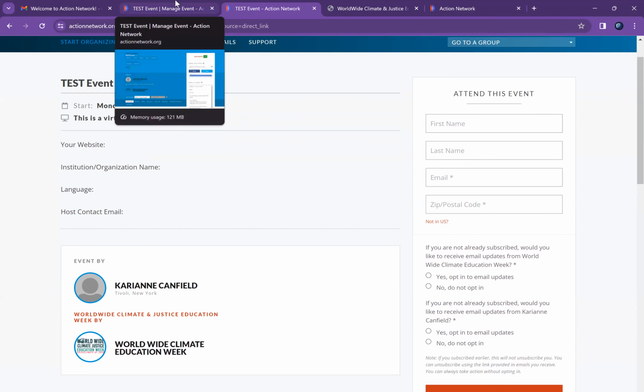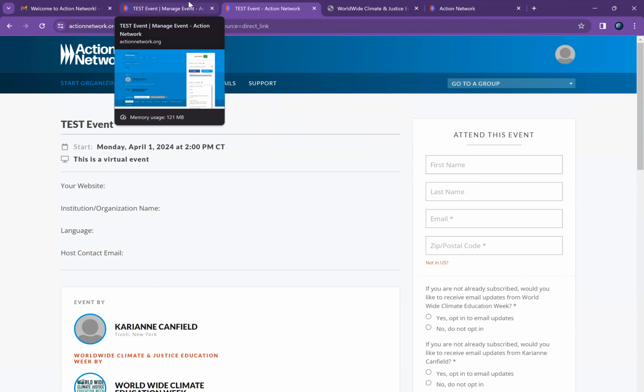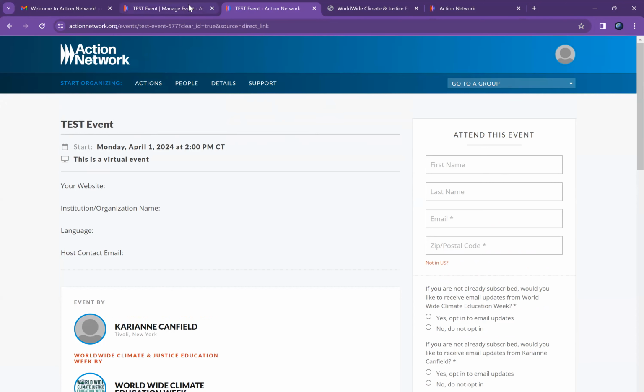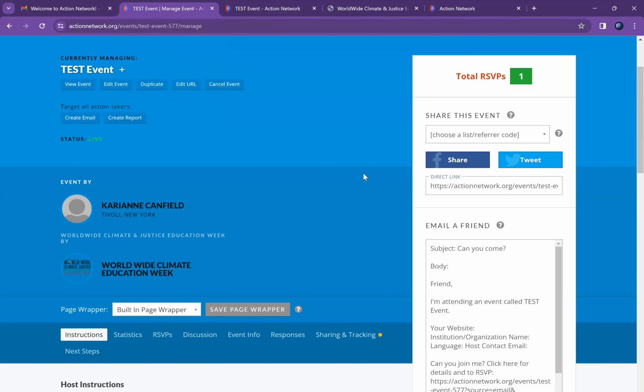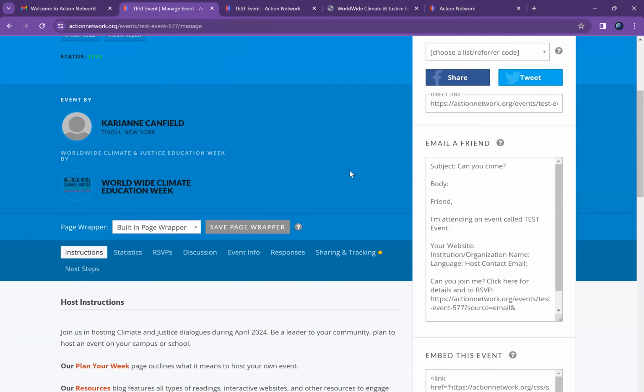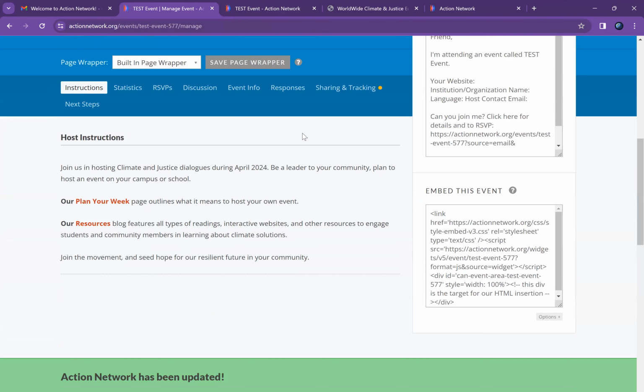You do not have to use this event page to invite your attendees. If you want to use it, you are welcome to. If you want to use something else like Eventbrite or Facebook event or whatever, you are welcome to do that. Just make sure the link to whatever you choose to use is somewhere in the Action Network so that when we put together our list of events happening, we have lots of details to share with folks about the great